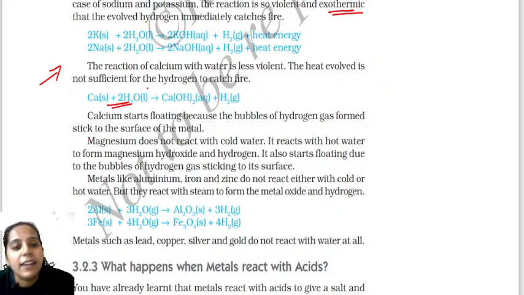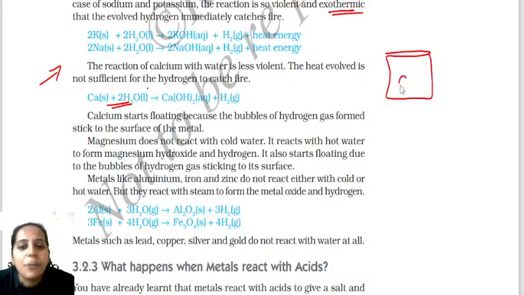They ask, give reason. What do you give as the reason? See, when we take a beaker and add calcium and also water to it, what happens? It forms calcium hydroxide. Along with this, what happened? Hydrogen gas is liberated. What is happening to the liberated hydrogen gas here? When calcium reacts with water, this gas is sticking to the surface of the calcium itself.